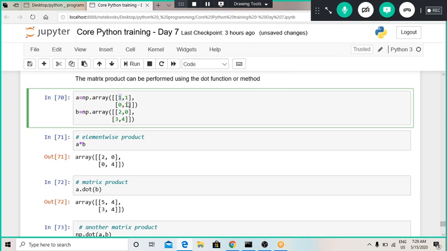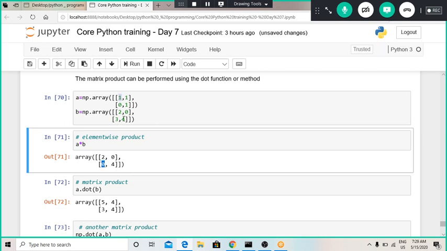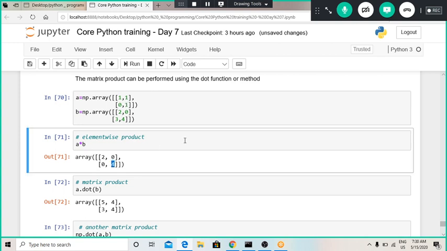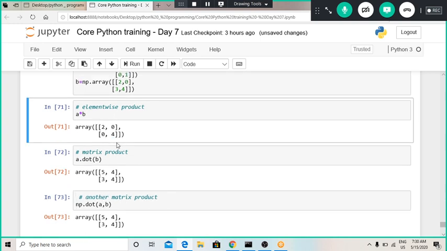Then 1 will get multiplied by 0, and the output will be written at the 1 2 position of that matrix. Then 0 will get multiplied by 3, and it will store the value here, and then 4 will get multiplied by 1, and the value will be returned at the 2 2 position. So this is the element wise product of the two matrices.